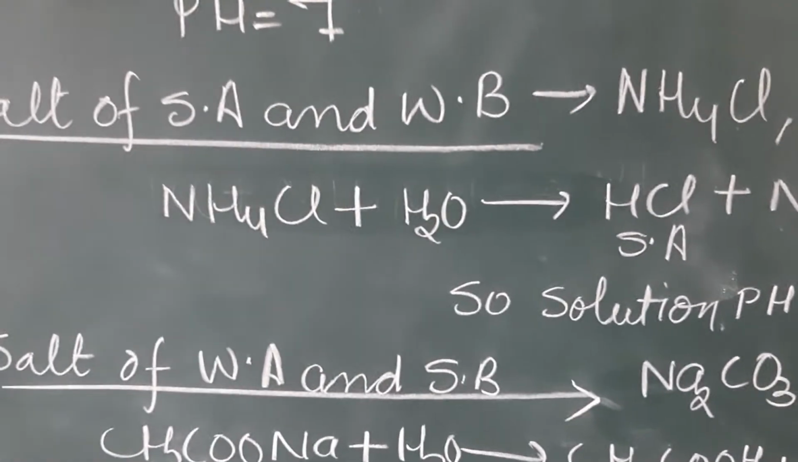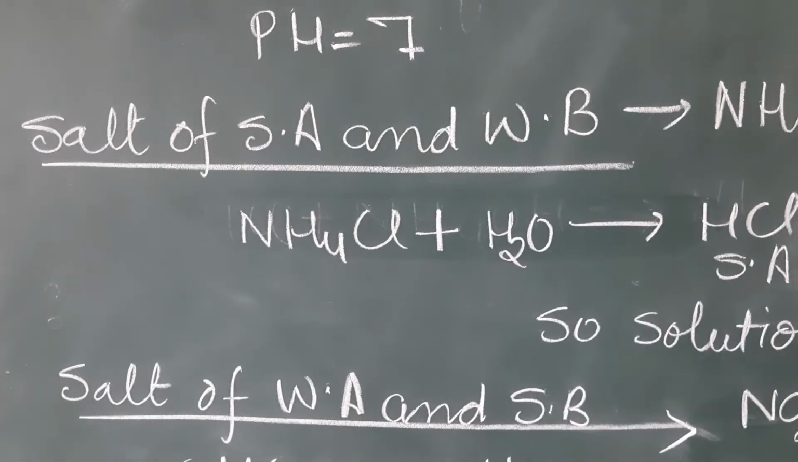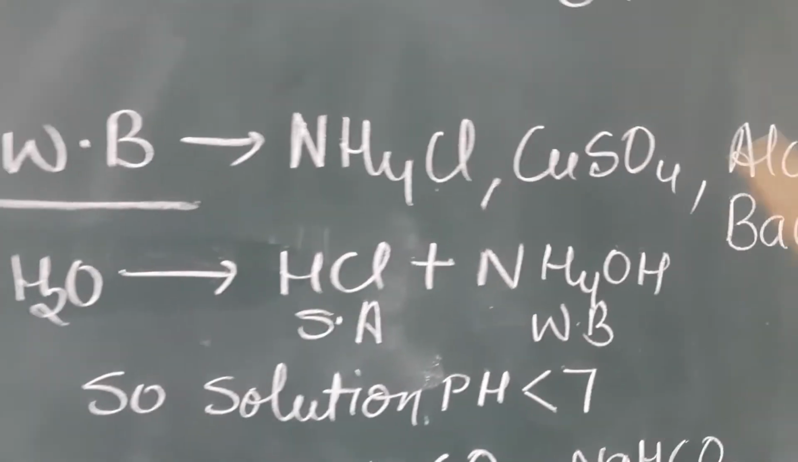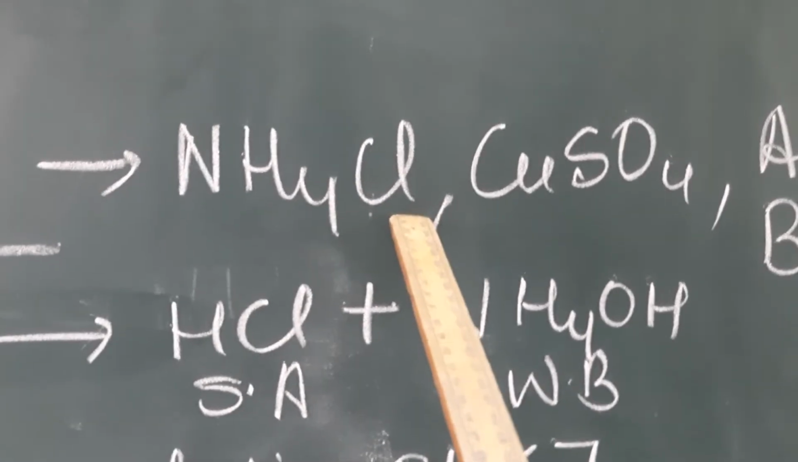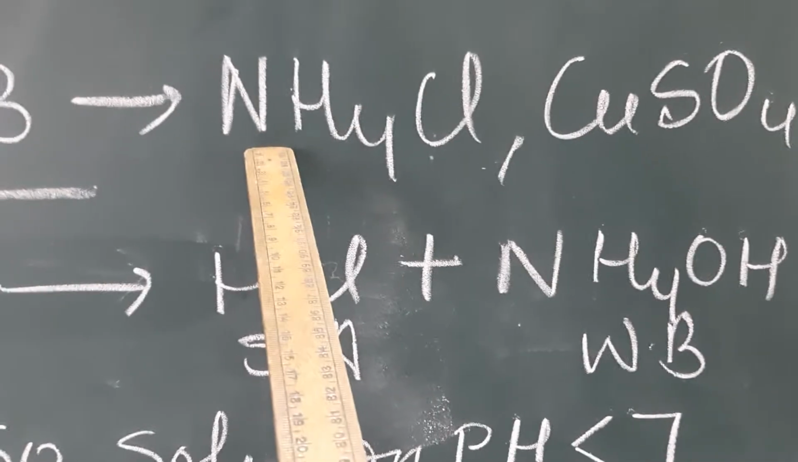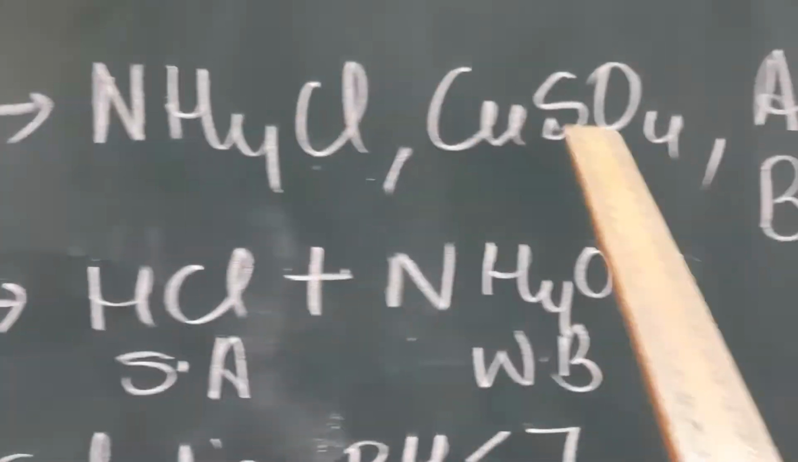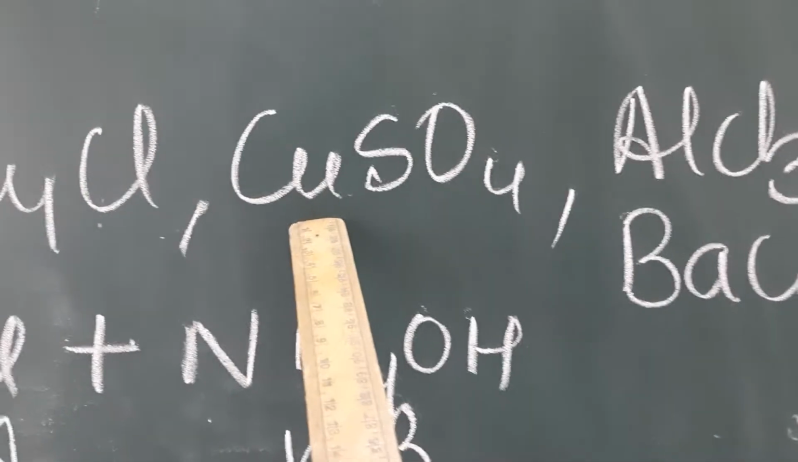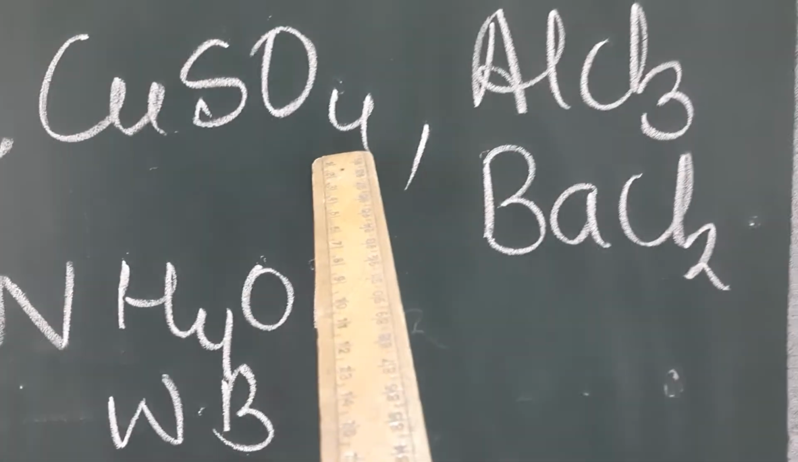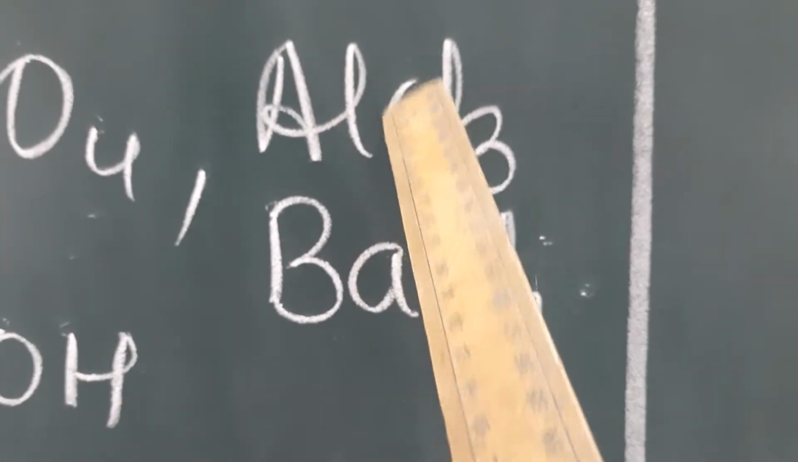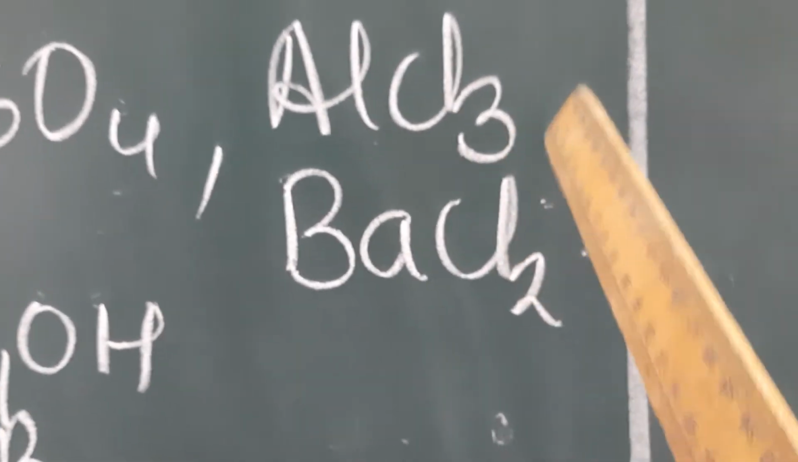Now, the next kind of salt is salt of strong acid and weak base. For example, ammonium chloride. Chloride comes from hydrochloric acid. Ammonium comes from ammonium hydroxide, which is a weak base. Copper sulfate. Copper comes from copper hydroxide, which is a weak base, and sulfate comes from sulfuric acid. Aluminium chloride. Aluminium comes from aluminium hydroxide and chloride comes from hydrochloric acid.